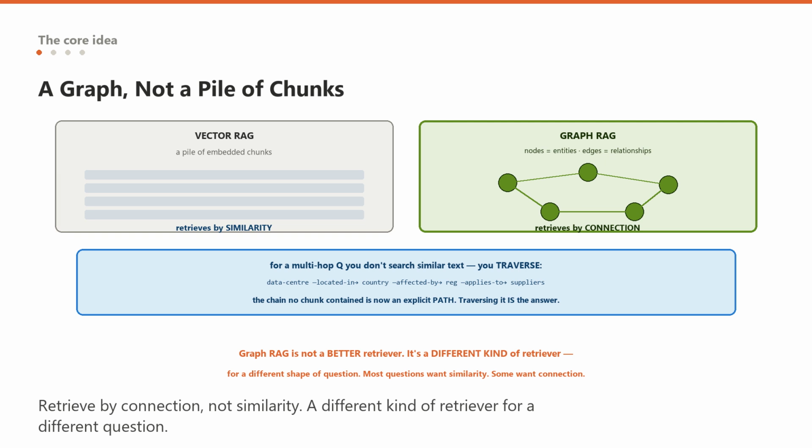Most questions want similarity, and for those, plain vector RAG is right and graph RAG is overkill. But for the questions that are fundamentally about relationships, connection retrieval can answer what similarity retrieval structurally cannot. Graph RAG is not a better retriever. It is a different kind of retriever for a different kind of question.